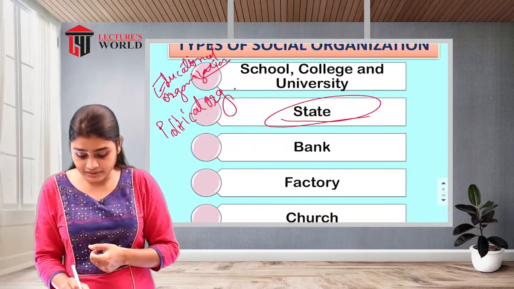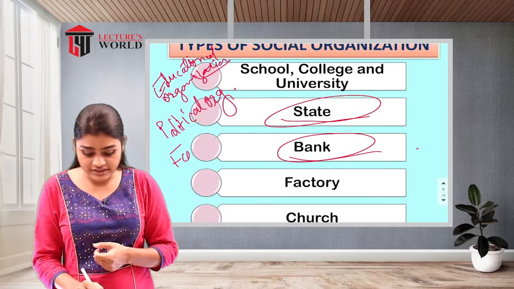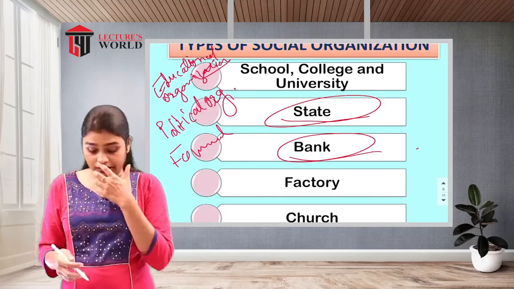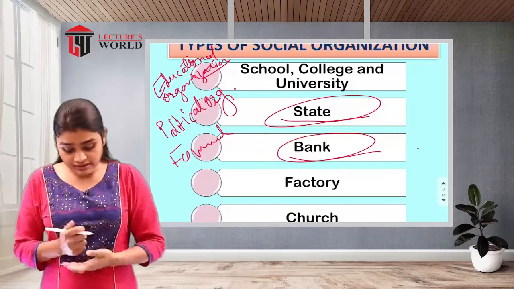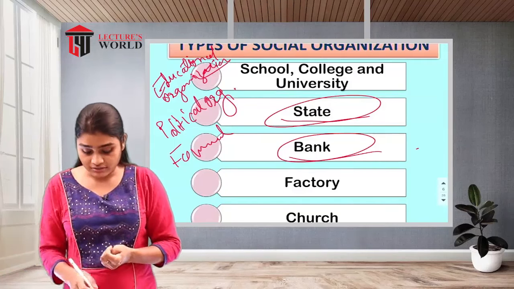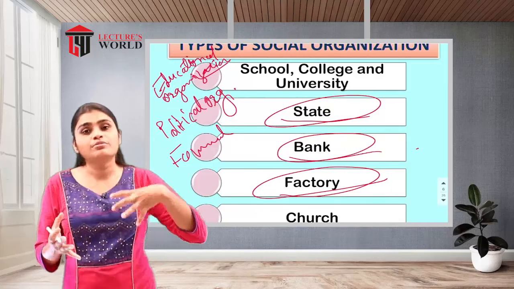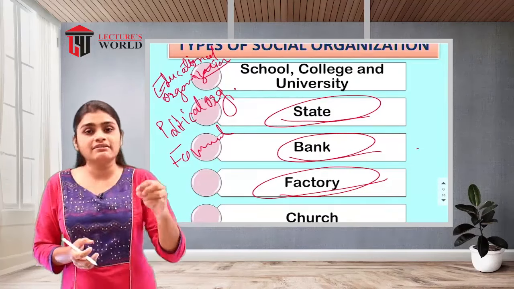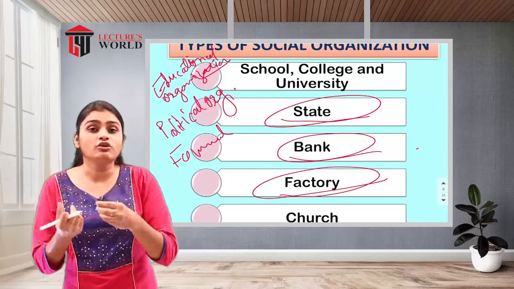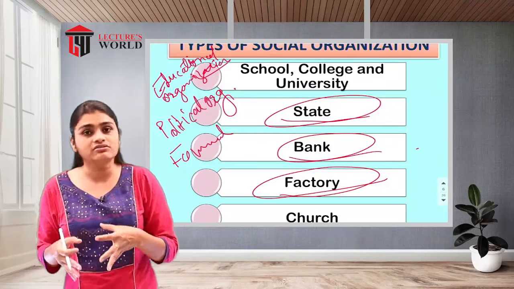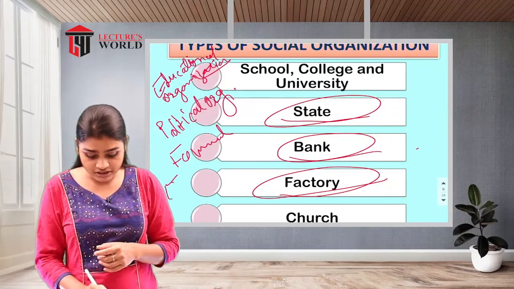Then we also have the bank, which is your formal organization. In a bank also there will be interactions between individuals, so that is your formal organization. Next we have the factory. In a factory, production will be there, manufacturing, sale and distribution will be there. That means the functions related to economic structures will be there. That's why the factory is considered your economical organization.